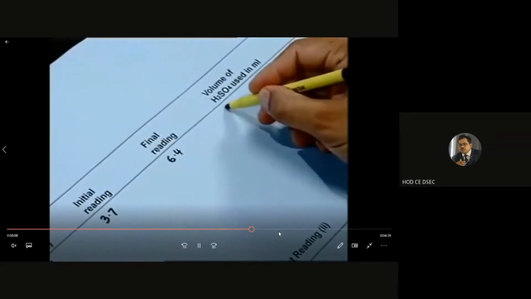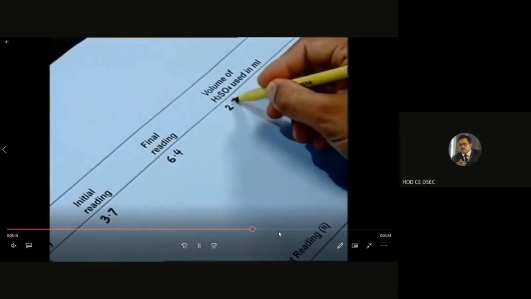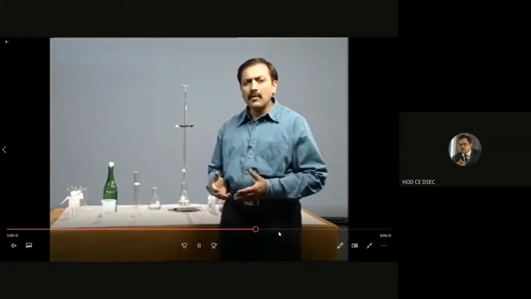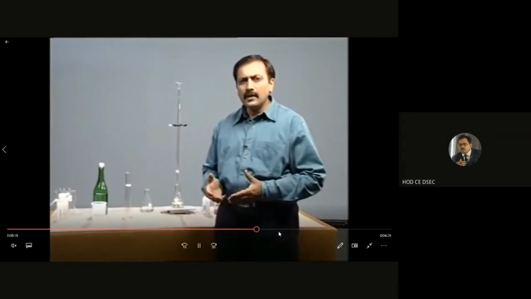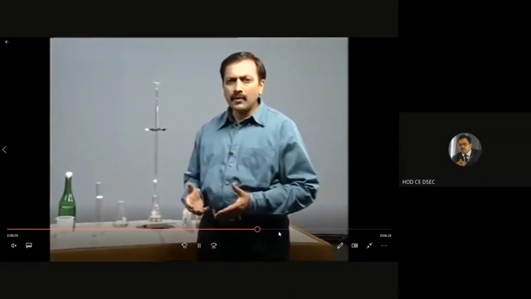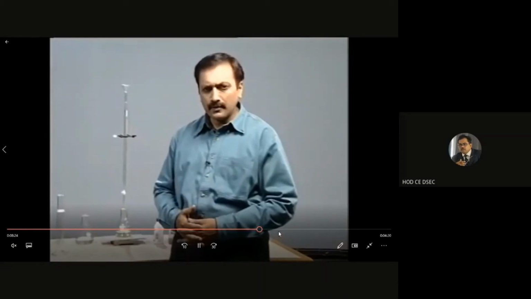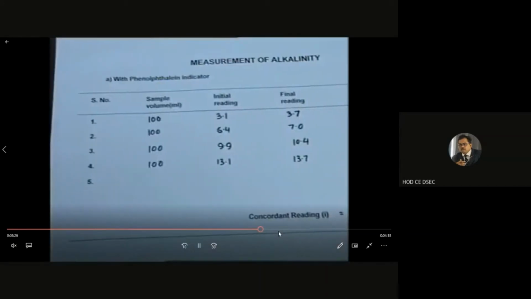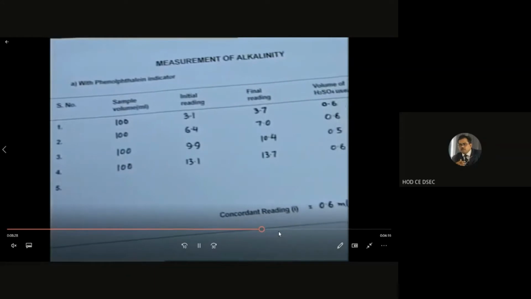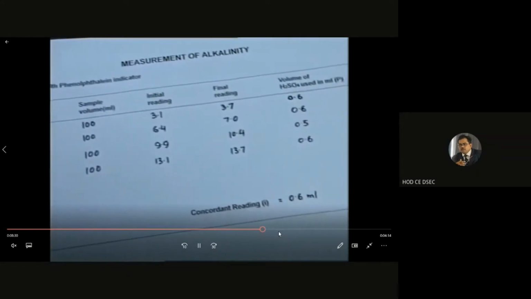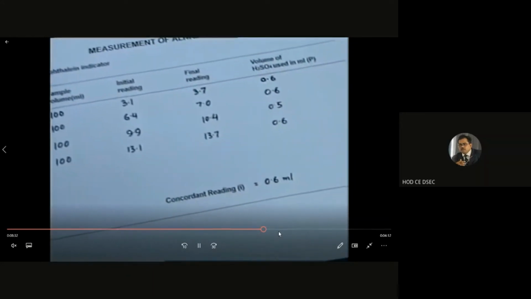So 3.7 and 6.4. What is the reading? 2.7. So what is the total alkalinity? 2.7 plus 0.6, 3.3. And the phenolphthalein alkalinity is 0.6. Why 3.3? Because 2.7 is the titration with the methyl orange and 0.6 is the titration value with the phenolphthalein. So adding 0.6 plus 2.7, you will get 3.3.